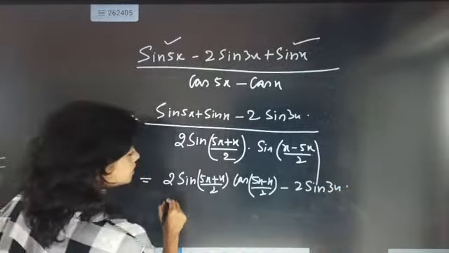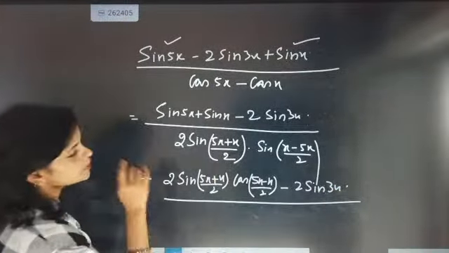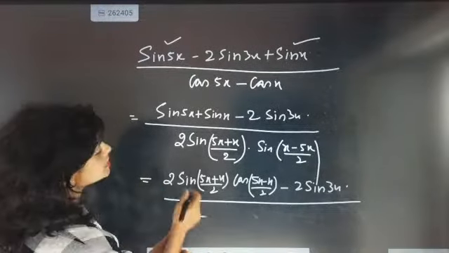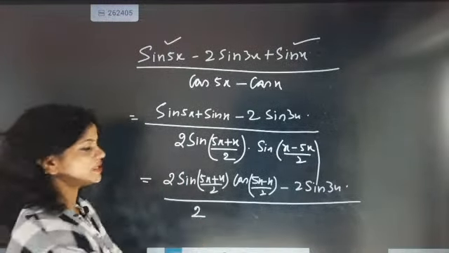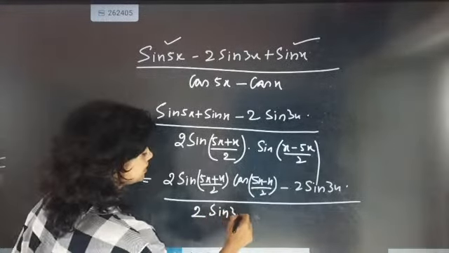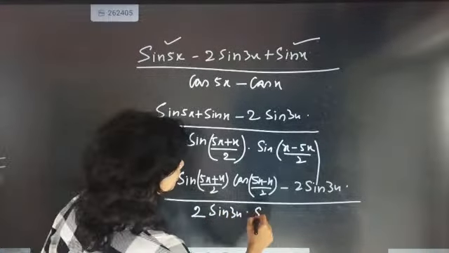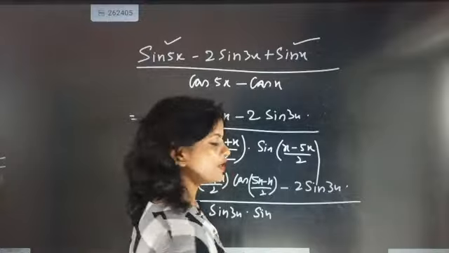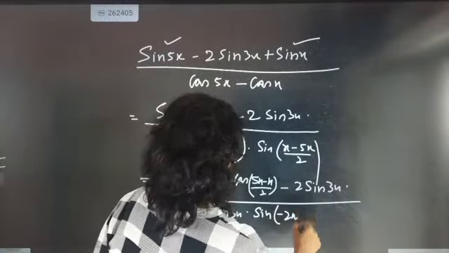Denominator 2 is there. Sin 6x by 2 means sin 3x. So sin 3x into sin of minus 4x by 2, which is minus 2x.